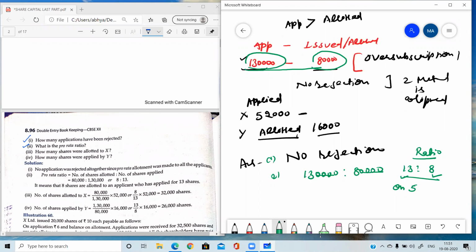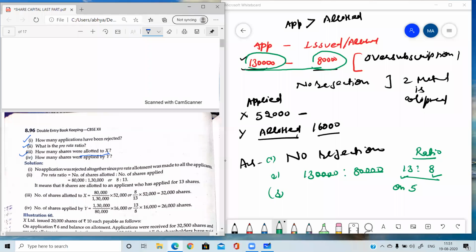If you are not able to understand these basic things or find this basic information on the basis of the table, then you will not be able to solve the complete question. Okay. So the third question: how many shares were allotted to X?